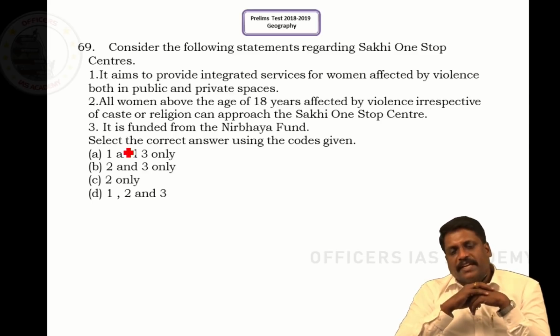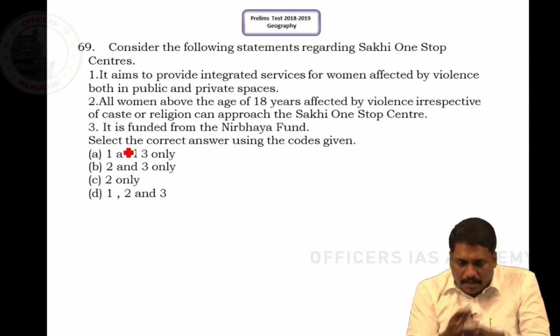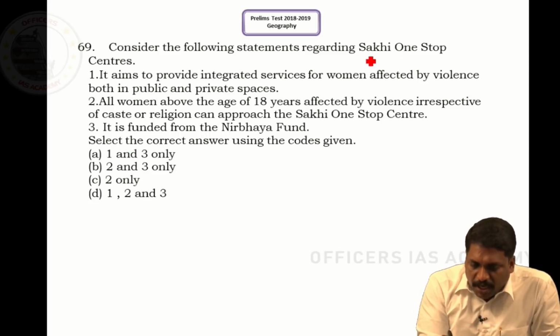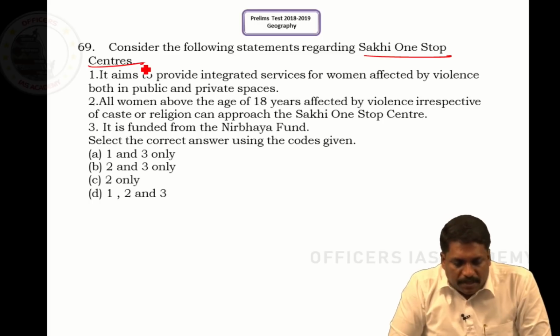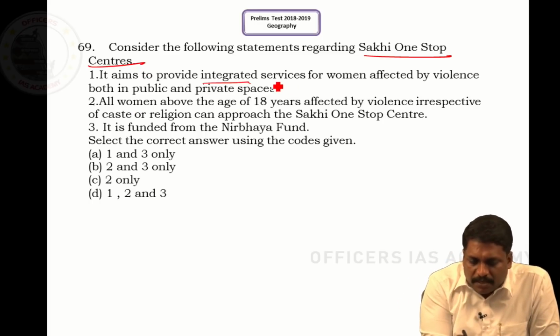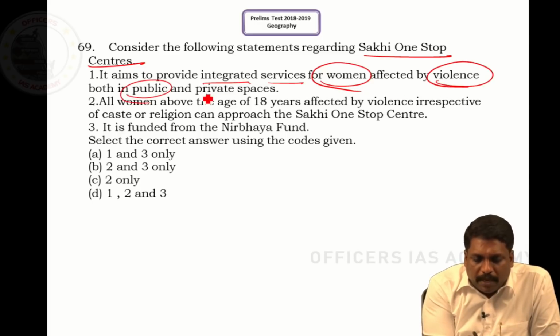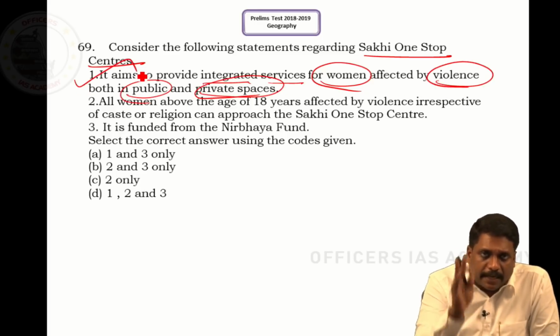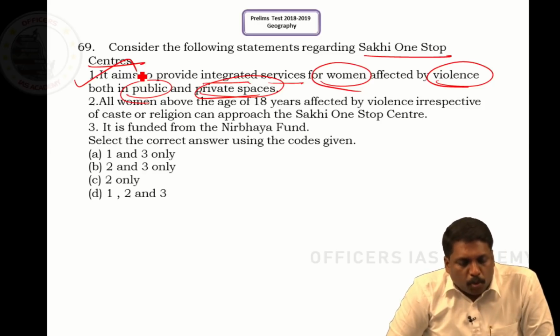Coming to question number 69, sir. Consider the following statement regarding the Sakhi one-stop center. Now, when I talk about the Sakhi one-stop centers, it aims at providing integrated services for women affected by violence in both the public and private spaces. Perfectly right. No denial about it. This is obviously right. Now, coming to statement 2.